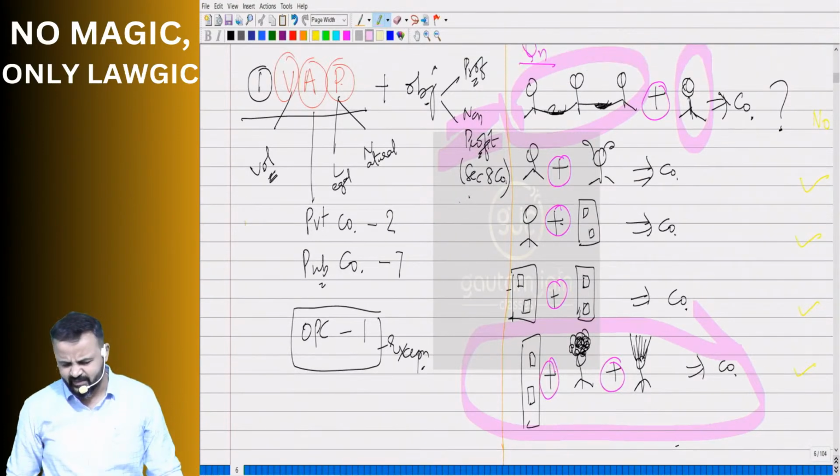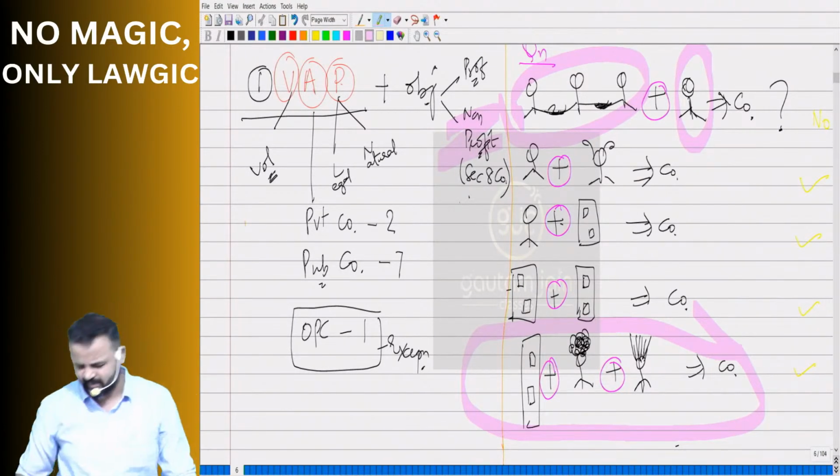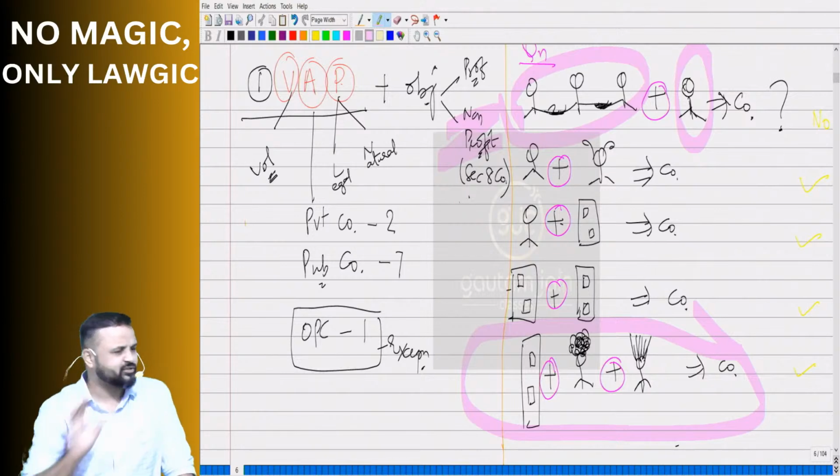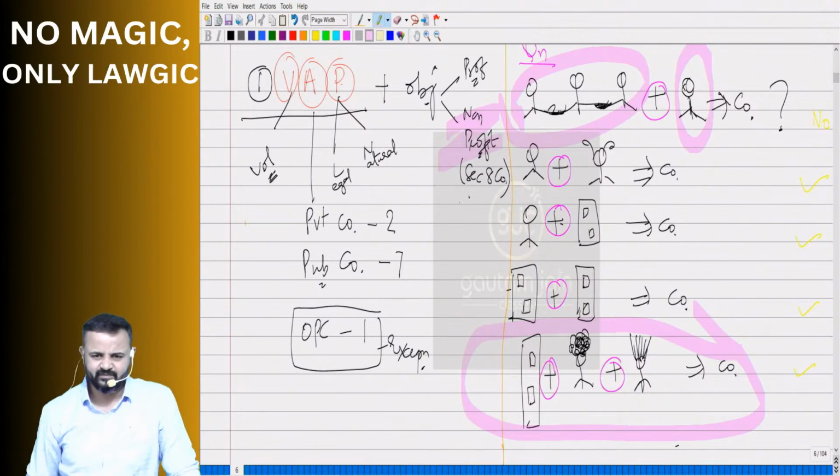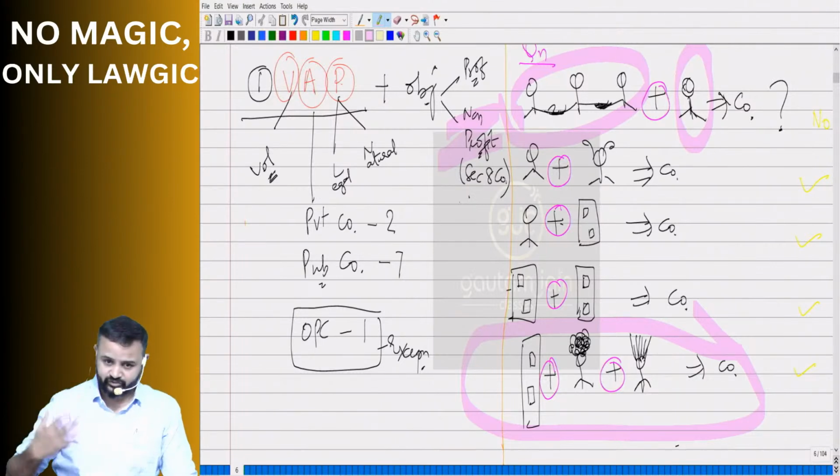Okay, sir. One minute, sir. Suppose the first question comes in examination. First question, which one? A partnership firm wants to join hands with an individual and start a company, and we said they cannot. If this question comes in examination and we have to write the answer, how do we write, sir? Let me rephrase the question.